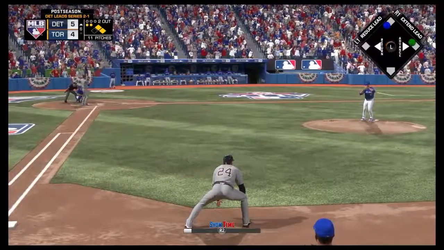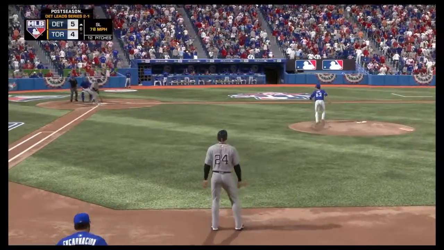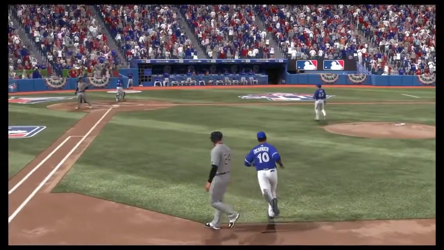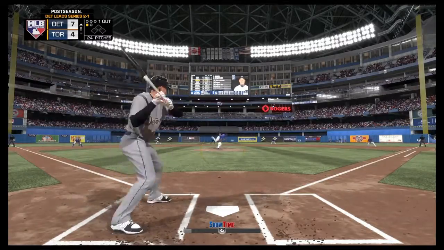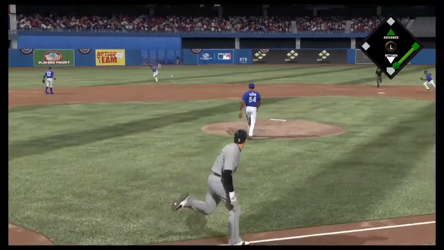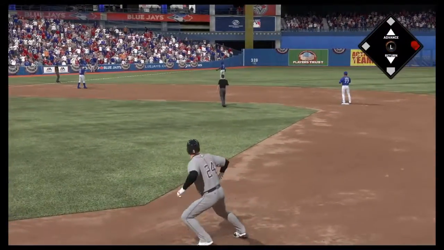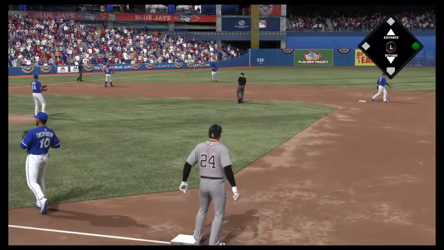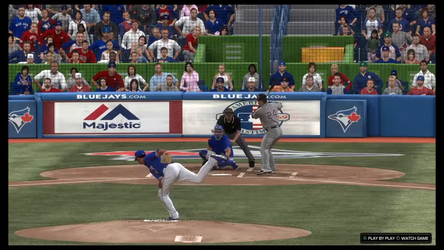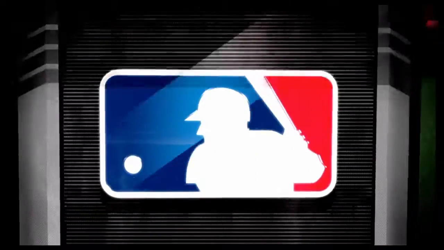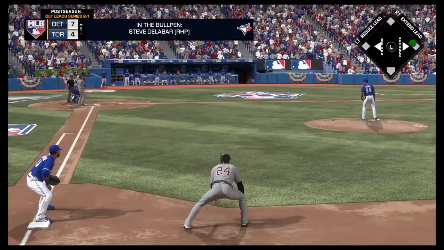Top of the 8th inning. Anthony Rizzo up once again. And the pitch swings and misses to retire the side. Cabrera with his final at-bat of the game gets a base hit past the glove of Reyes. So I believe that's going to be a 4-hit game for Miguel Cabrera. Main reason why the Tigers are in the lead in this one so far. Right, 7-4 now, top of the 8th.